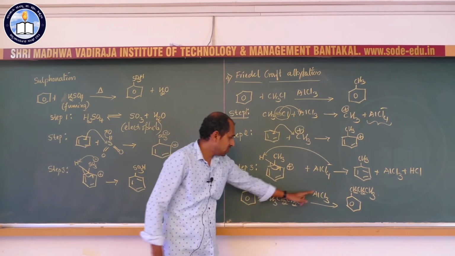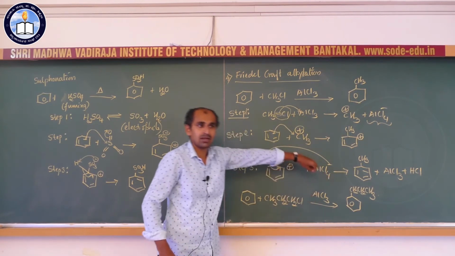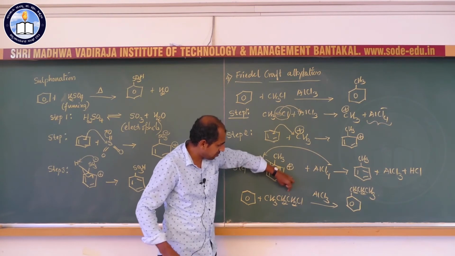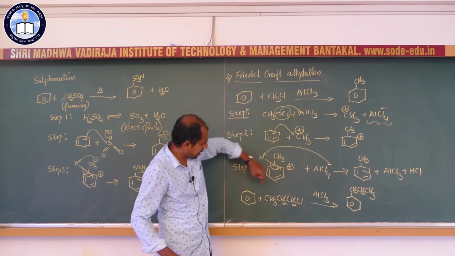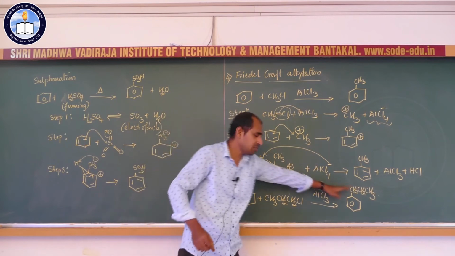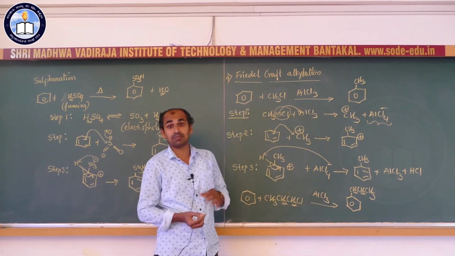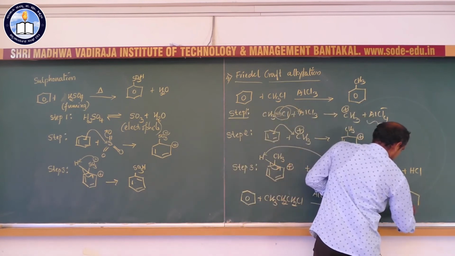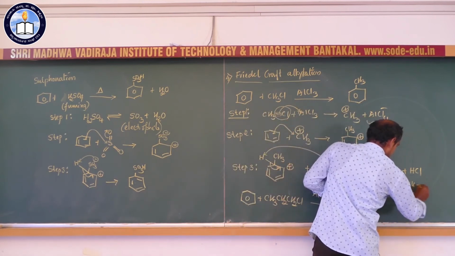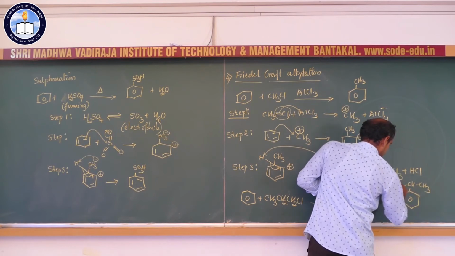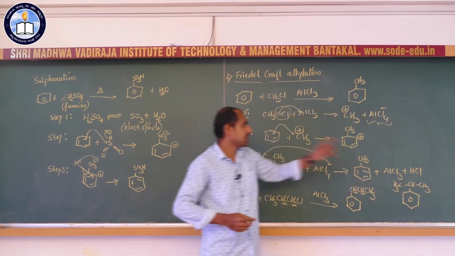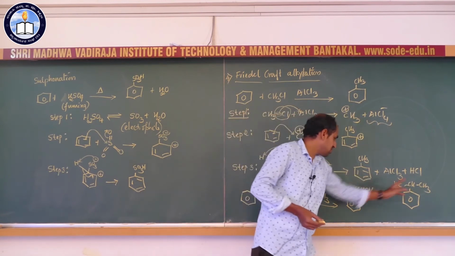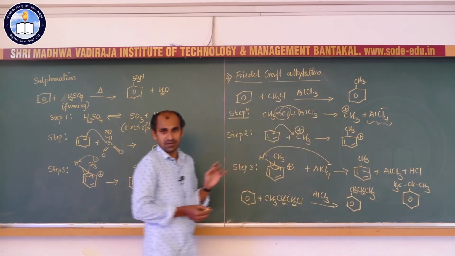AlCl3 will capture the bond pair of electrons from this C-Cl bond. So there will be formation of a carbocation that will interact with the benzene to give propyl benzene. This is our expectation, but actually the product formed will be isopropyl benzene. Why is isopropyl benzene formed instead of propyl benzene?